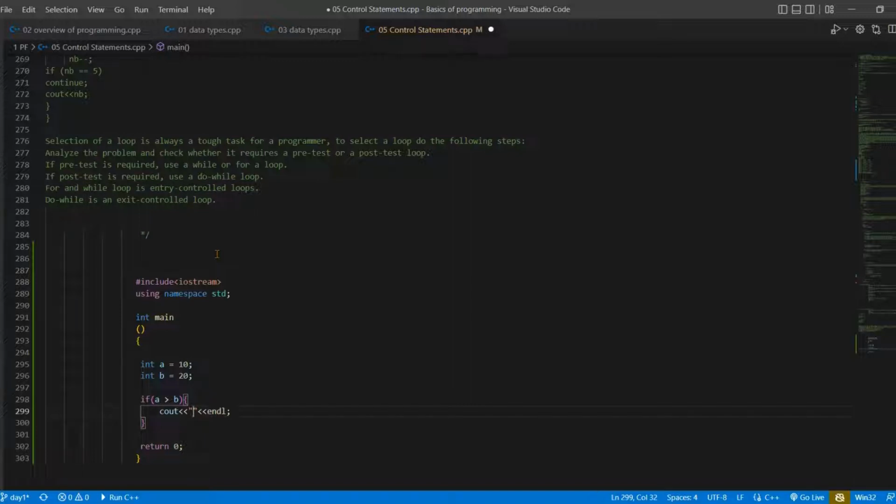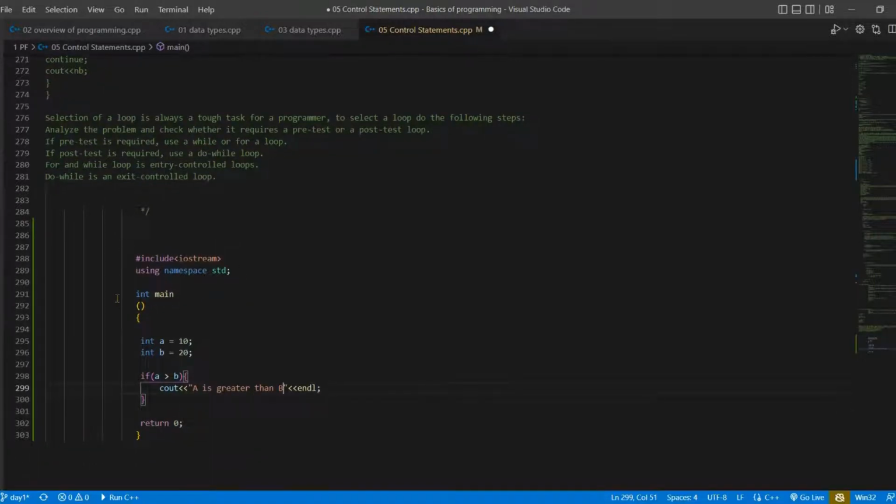So if a is greater than b, then display a is greater than b. Absolutely this condition is false, and it will execute the remaining part.